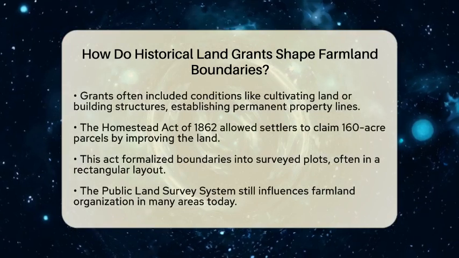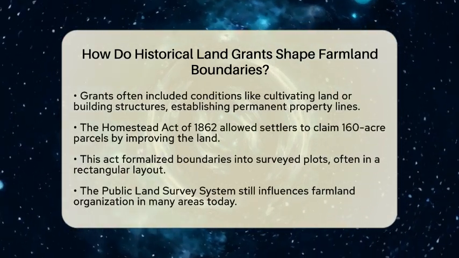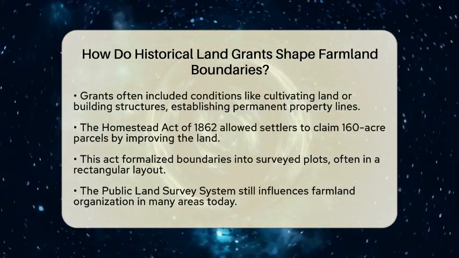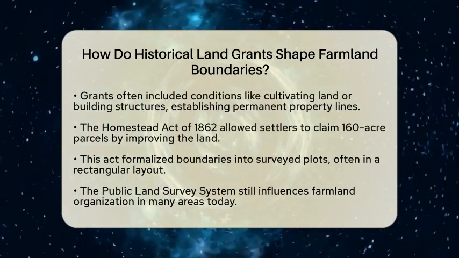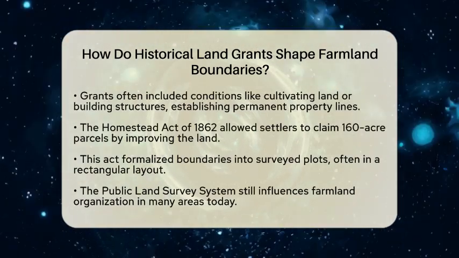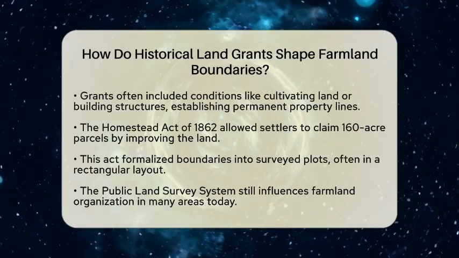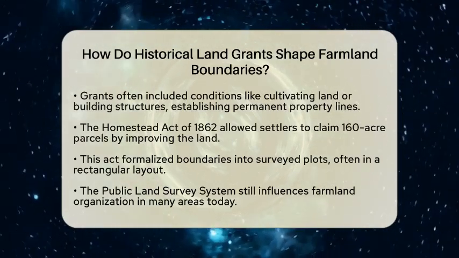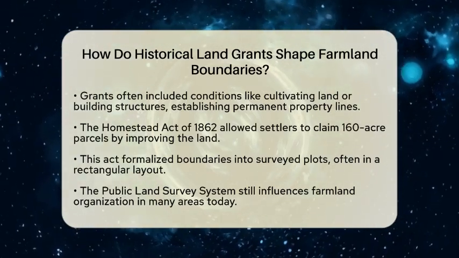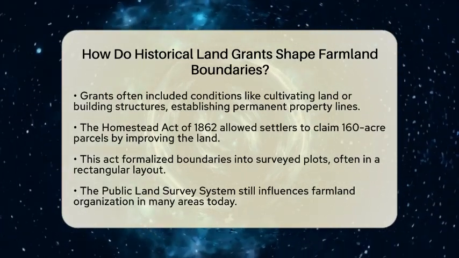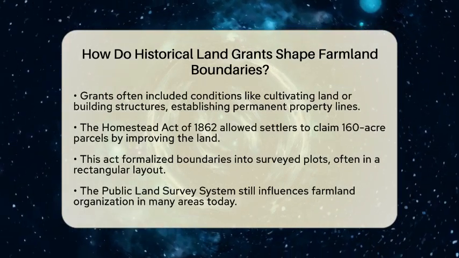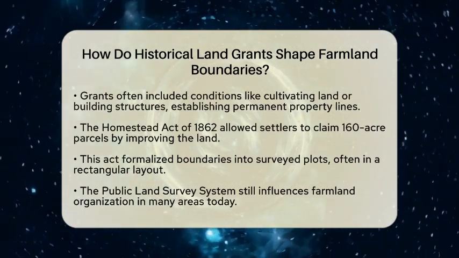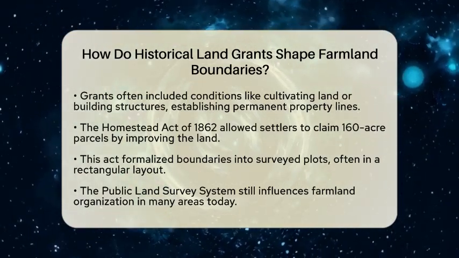The Homestead Act of 1860 further influenced farmland boundaries. This act allowed settlers to claim parcels of land, typically 160 acres, by filing an application and improving the land. This legal framework formalized boundaries into surveyed plots, often following a rectangular layout. The public land survey system in the United States still dictates how farmland is organized in many areas.